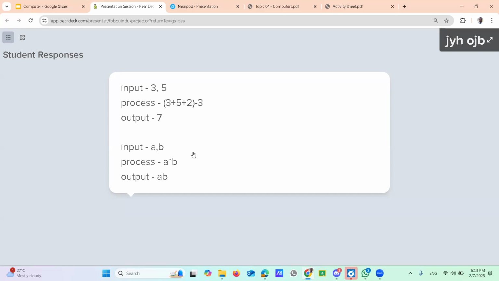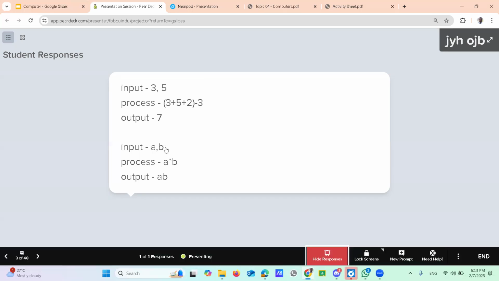Yes, sir. Then A should be width, B should be height. In that way, you have to give a meaningful term for this A and B. Is it clear? Yes, sir. Okay, that's good. However, the logic is correct: A multiplied by B, AB.